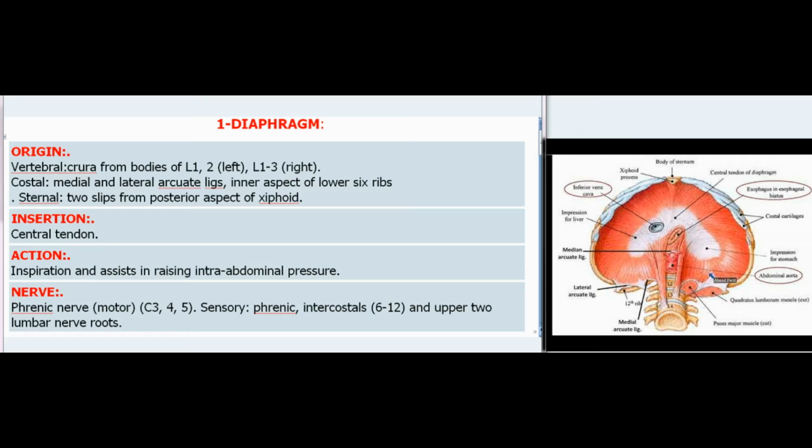Nerve: phrenic nerve, motor, C3, 4, 5. Sensory: phrenic, intercostals 6 to 12, and upper 2 lumbar nerve roots.